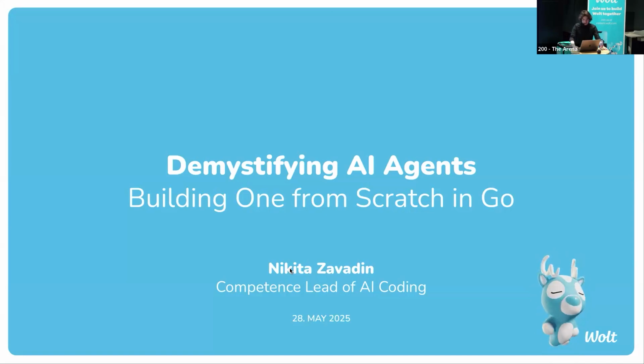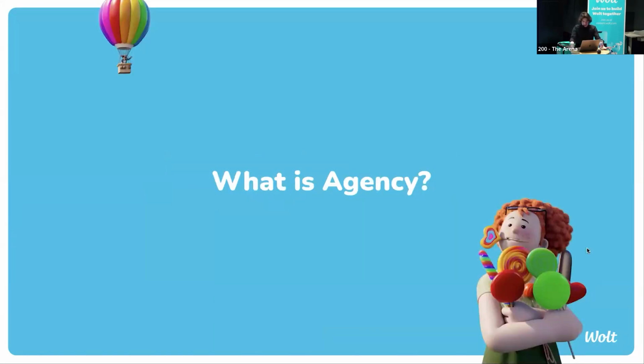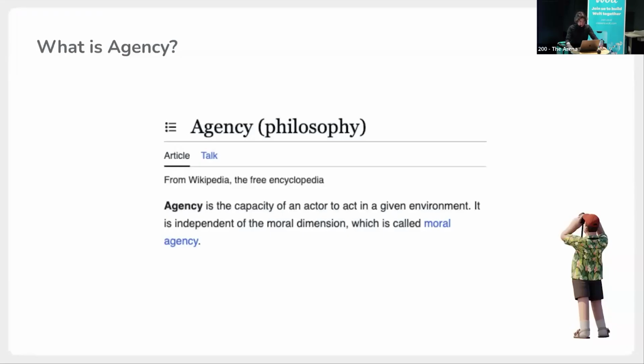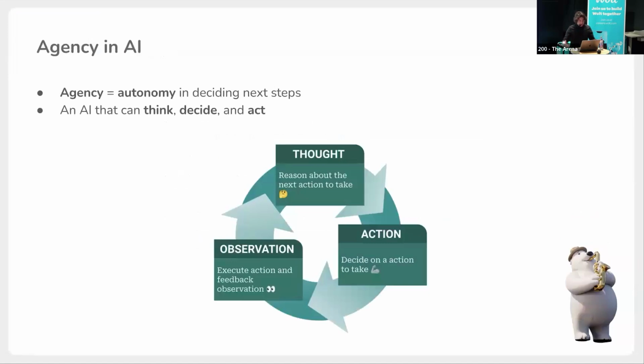So let's start with answering what exactly agents are and why we call AI agents agents. It comes from philosophy, of course. Wikipedia says that it's the capacity of an actor to act in a given environment. And act here is not about just doing actions. It's about making decisions and thinking about the decision, like what should I do exactly? And of course, it's about given context. And if we're talking about AI, to simplify, agency means autonomy in deciding next steps.